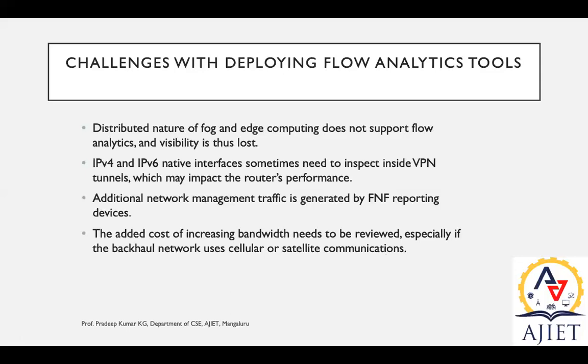So what is the use of increasing bandwidth whenever we need it? Again, there is more pressure on the FNF servers. These are the challenges we may face when deploying our FNF structure with these flow analytics tools.